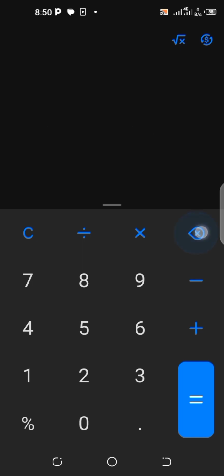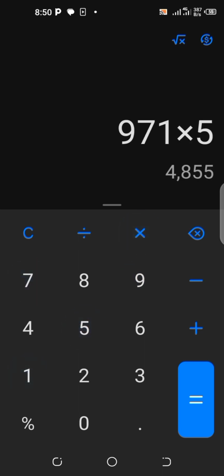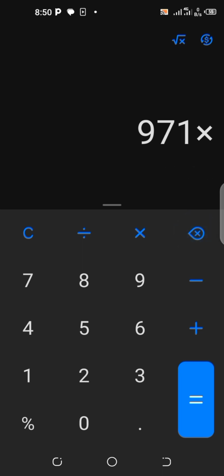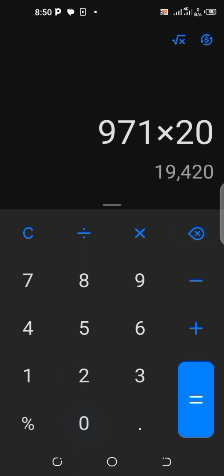Let's say you do this like 5 times. 971 times 5, in a day you have made 4,855 naira. Let's say you do it like 10 times in a day, you make 9,710 naira. Then imagine you do it 20 times, you will make 19,420 naira. So this is actually profitable.